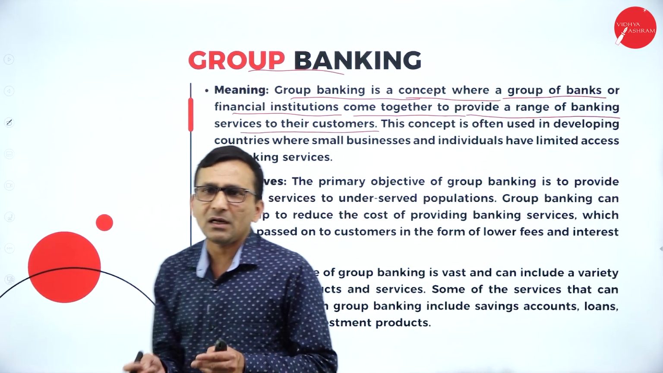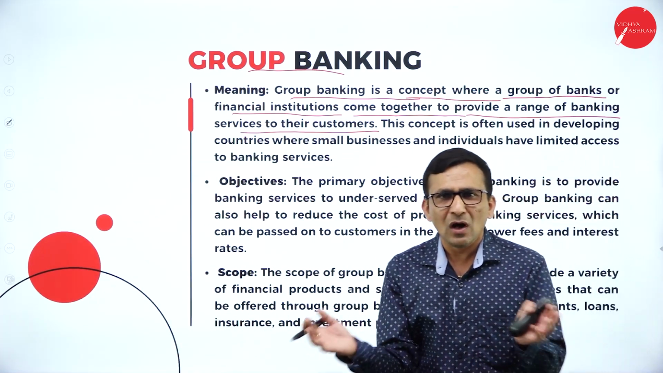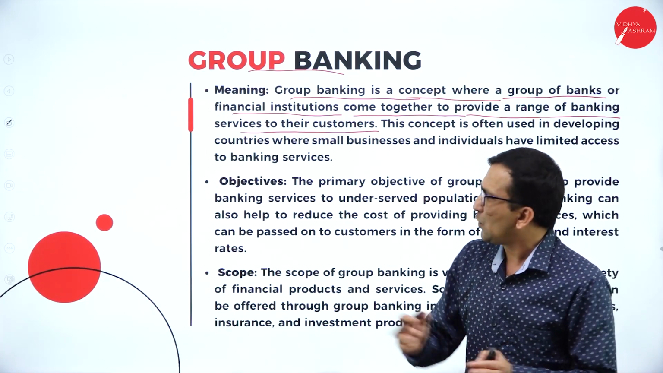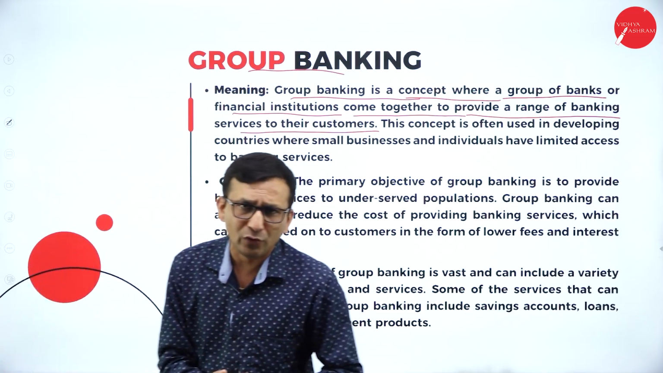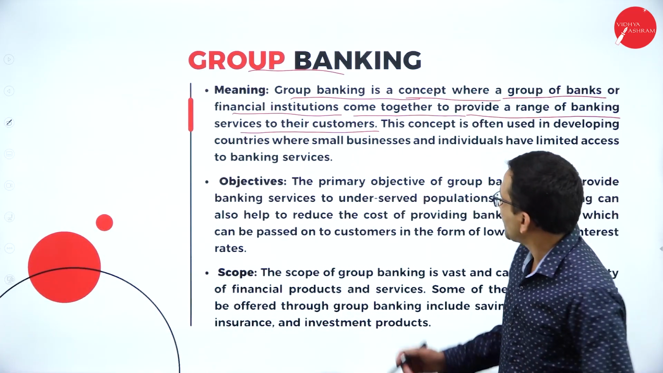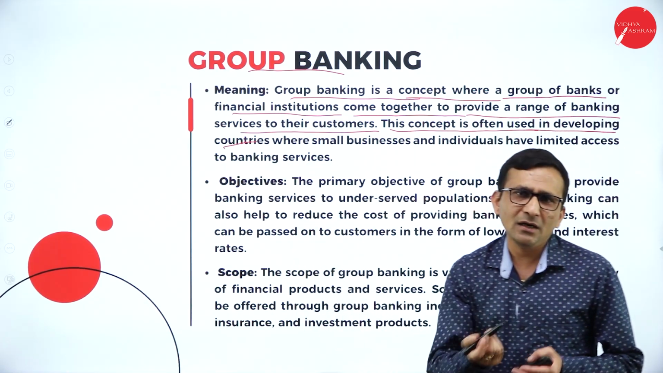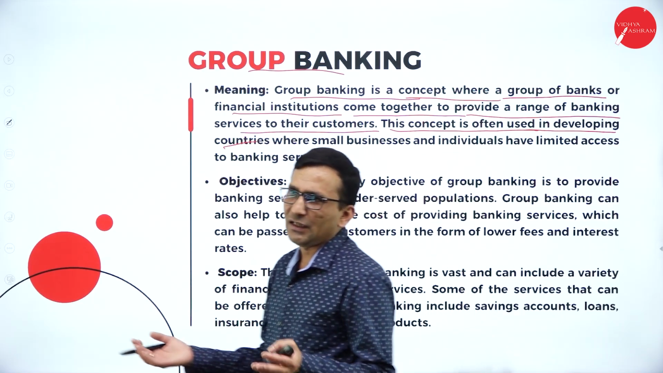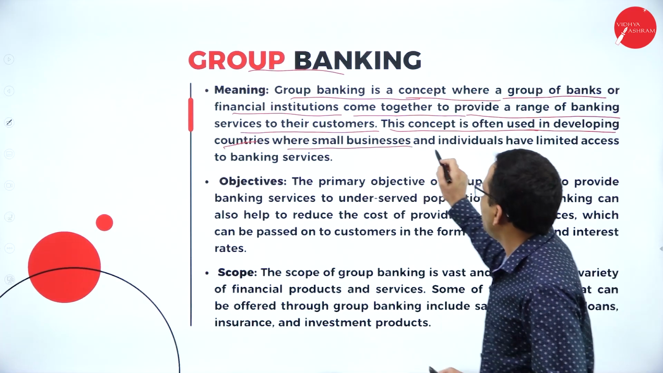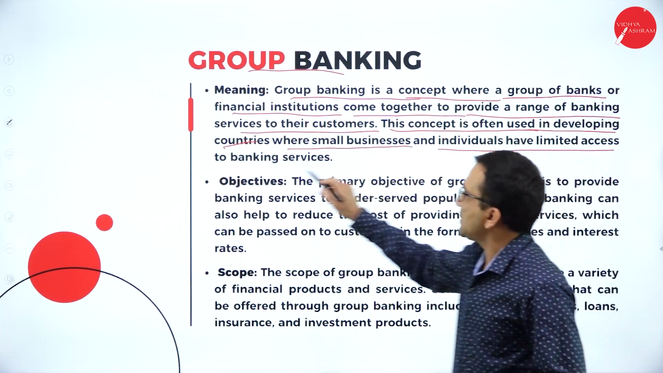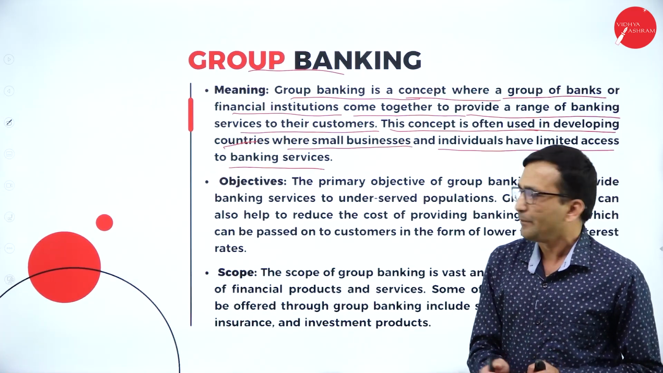Because, see, the group of banks, Syndicate, Canara Bank and a few other banks, Punjab National, all together they are operating. Here also the same thing, under Bank of Baroda there are too many banks grouped together, operating the same operation. This concept is often used in developing countries. Recently in India we find there are too many banks merging together, they made a group, where small businesses and individuals have limited access to banking service.